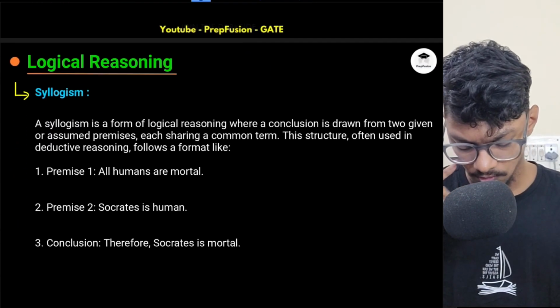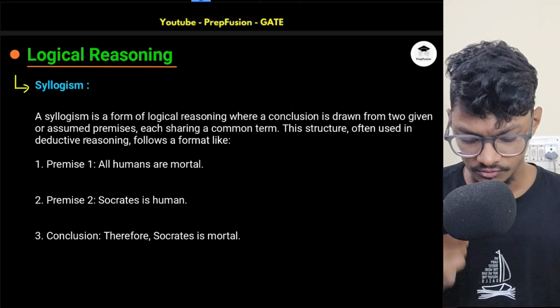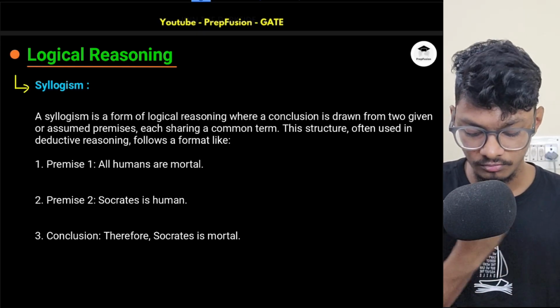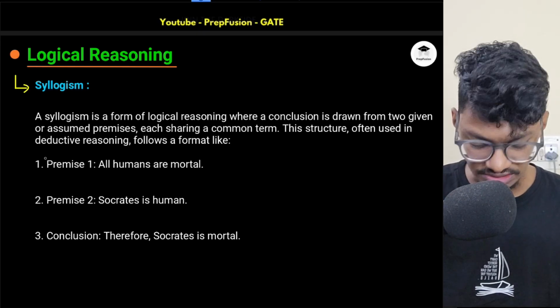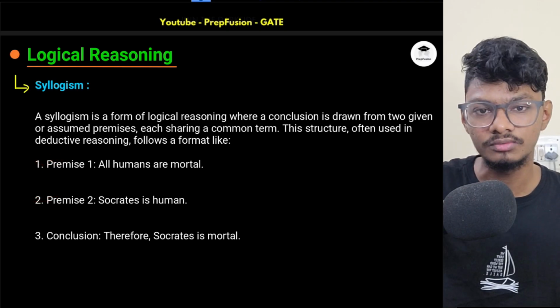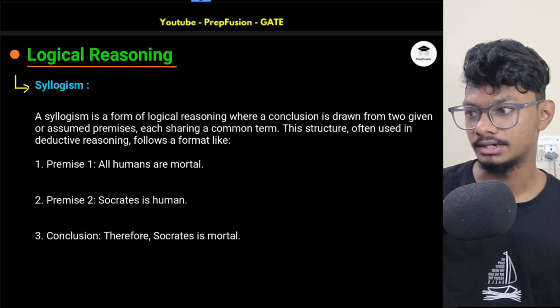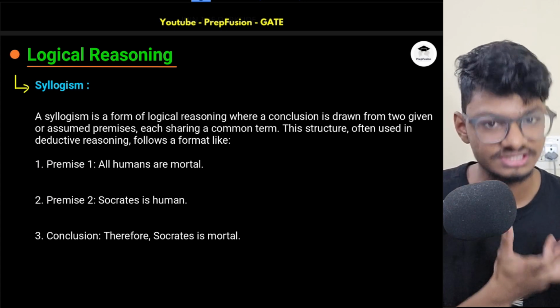Okay, so first of all, what is syllogism? It is a form of logical reasoning where a conclusion is drawn from two given or assumed premises. There can be more premises. Premises means statements. So someone will say, I said to you, you are a boy. Okay, and your friend said to you, you are a girl. Those are just statements.